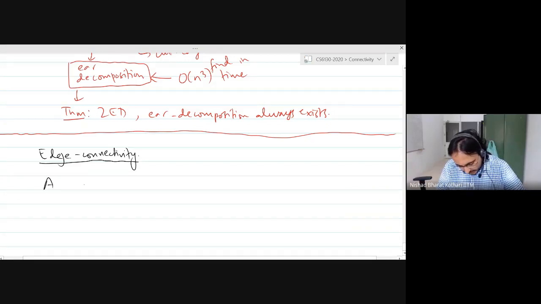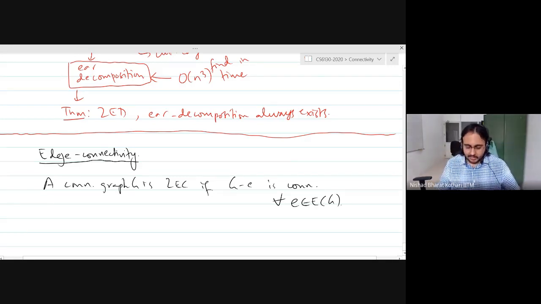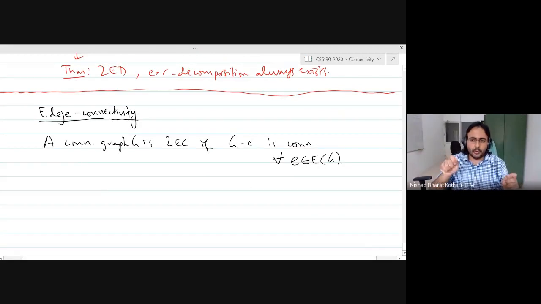A connected graph G is 2-edge connected if G minus e is connected for each edge of the graph. So what does 2-edge connectivity mean? It means that you have to delete at least 2 edges in order to disconnect the graph.